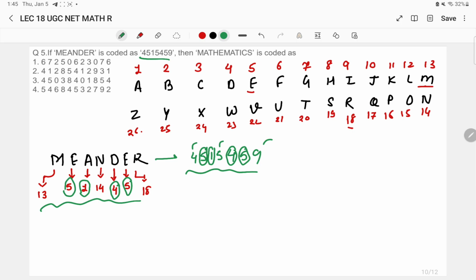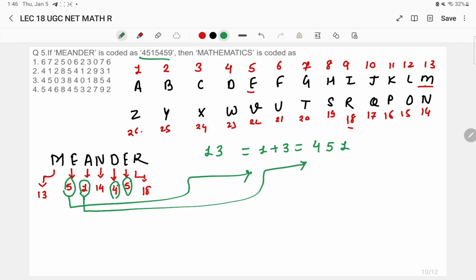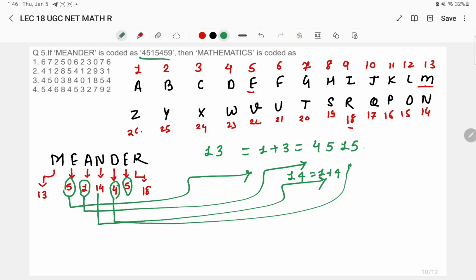Now, what logic have they used over here? Look here, for letter M, position is 13. Instead of taking the position as 13, they have taken 1 plus 3 to assign a single digit. The next position for letter E is 5th, so it is kept as it is. Similarly, the position of the letter A is 1, it has been kept as it is. Now the position of letter N is 14th, so for 14 what did they do? 1 plus 4, this is 5. Okay. Similarly, for letter D, they have taken 4th position as it is.